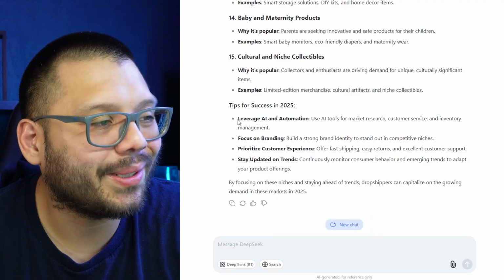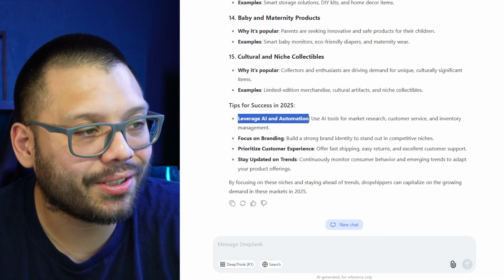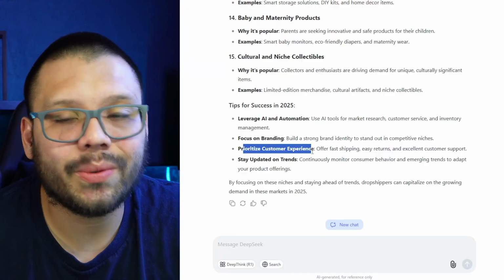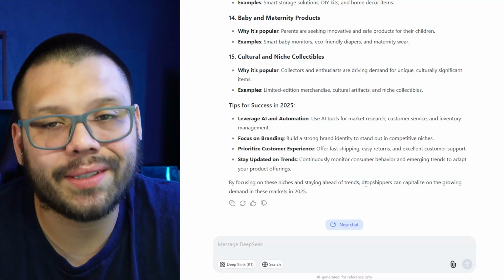And check out what the first one is. Leverage AI and automation. AI and automation being a little bit of DeepSeek, a little bit of ChatGPT, a little bit of AutoDS. Focus on branding. Another thing that we can achieve very easily with AutoDS, and the custom thank you cards or printing your logo. Prioritize customer experience. Of course, we all know that customer service is always going to be number one, whether it be pre-sale or post-sale, and stay updated on trends. Staying updated on the trends is something that's pretty easy to do, whether you're using ChatGPT, DeepSeek, or Google Trends.